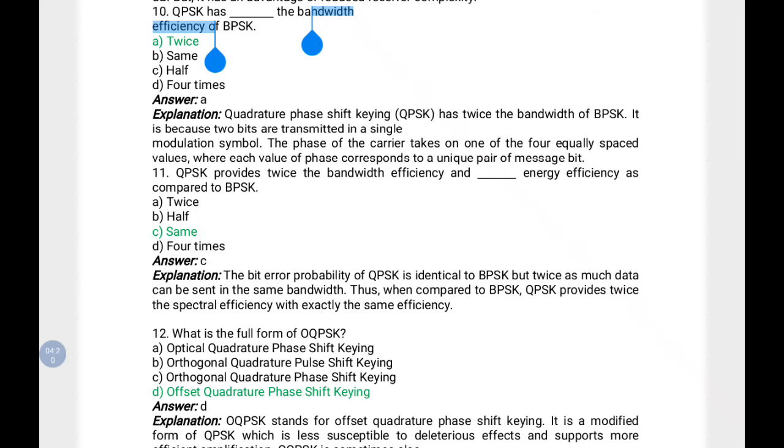It is the same comparison for both these cases.